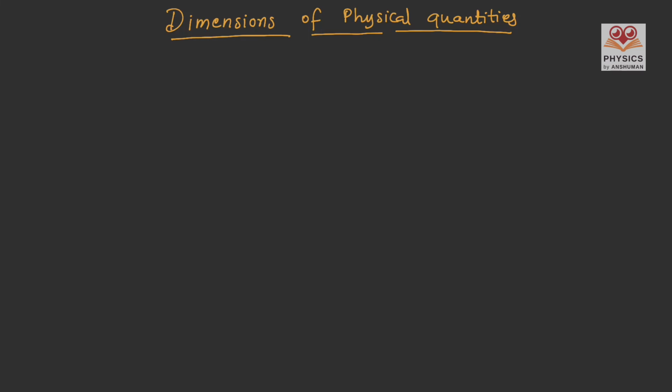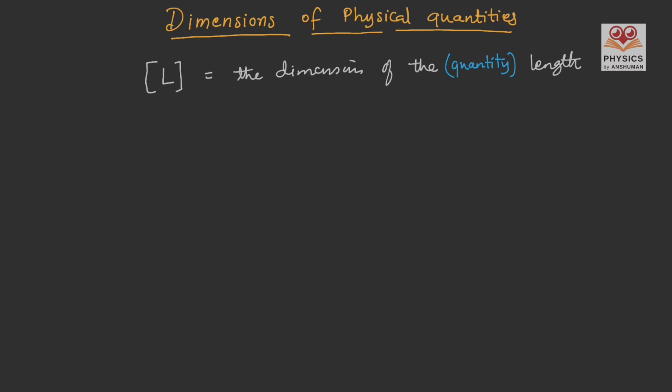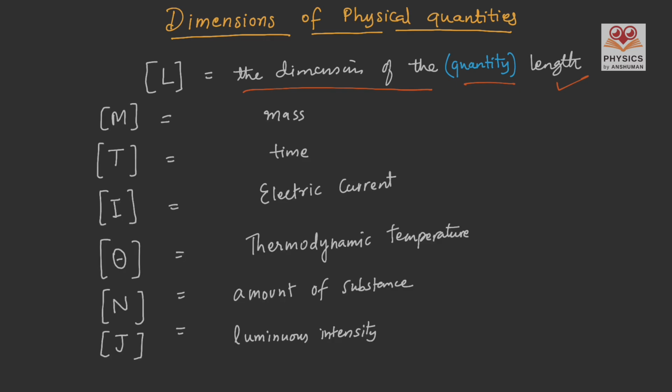The fundamental or the base quantities are the 7 dimensions of the physical world. The dimensions of physical quantities are written inside a square bracket. We read it as the dimension of the quantity. Here it is length. So the capital letter L represents the dimension of the physical quantity length. Please make a note of the dimensions of the 7 base physical quantities. On the left hand side, the dimensions are written, and on the right you can find the physical quantities.